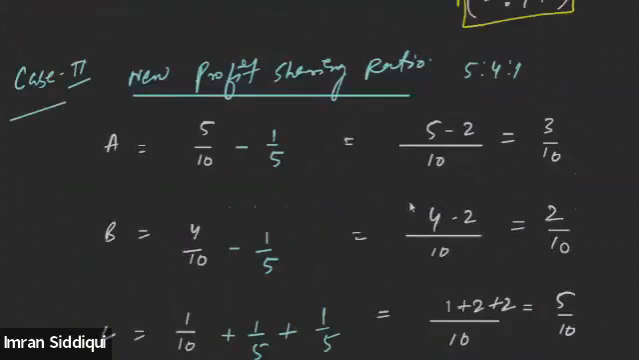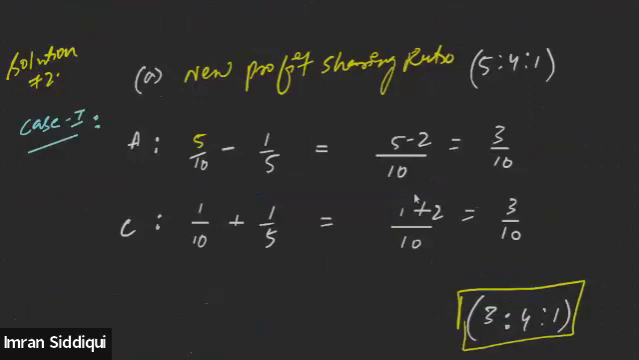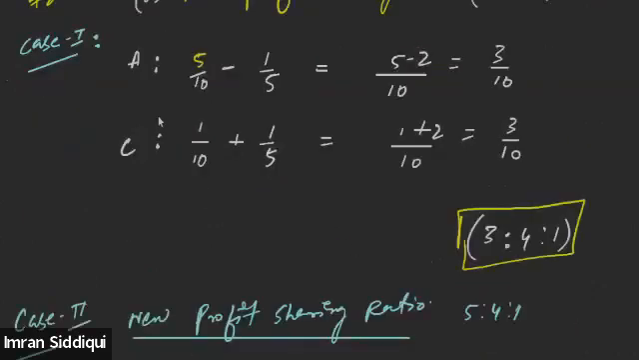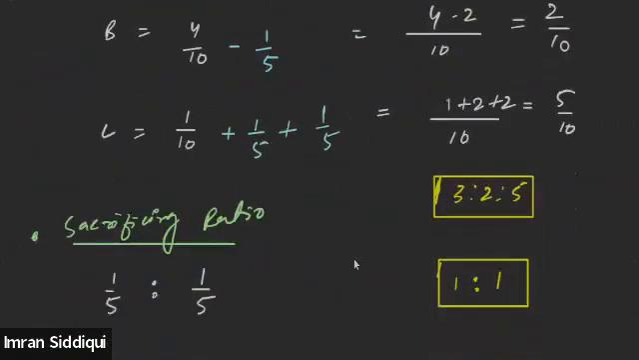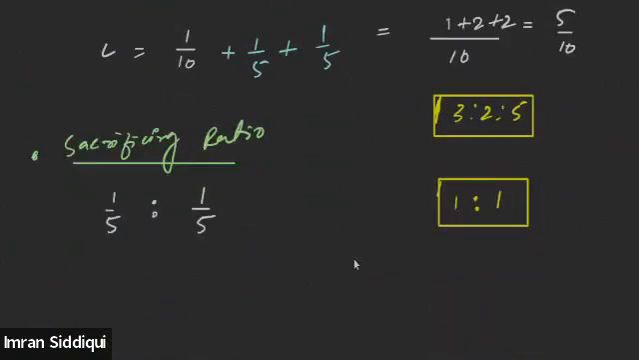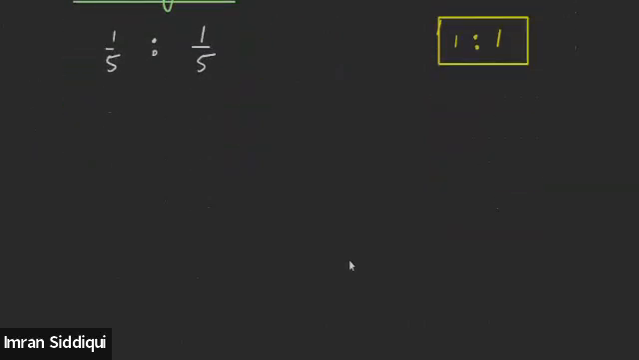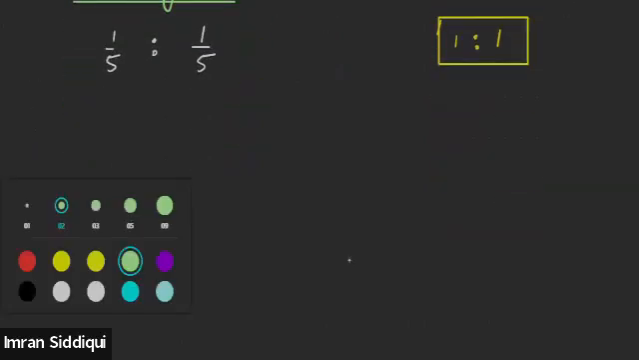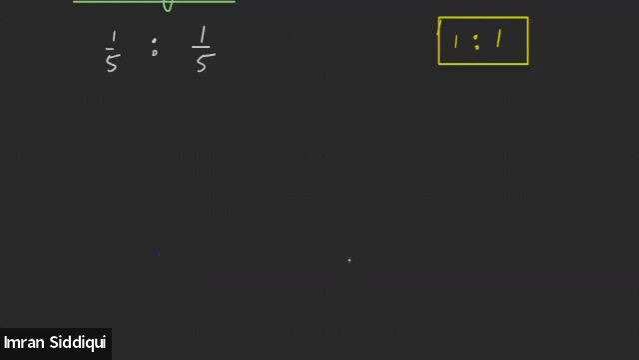Sir, why didn't we calculate the sacrificing share in the previous case? Because only one partner is gaining and one partner is sacrificing. So in order to find out the gaining or sacrificing ratios, we need to have at least 2 partners who are gaining or sacrificing. If there is only one partner gaining and sacrificing, we won't be able to find out the ratios. Therefore, we didn't calculate the sacrificing or the gaining ratio in the previous situation. Now let's talk about case number 3.